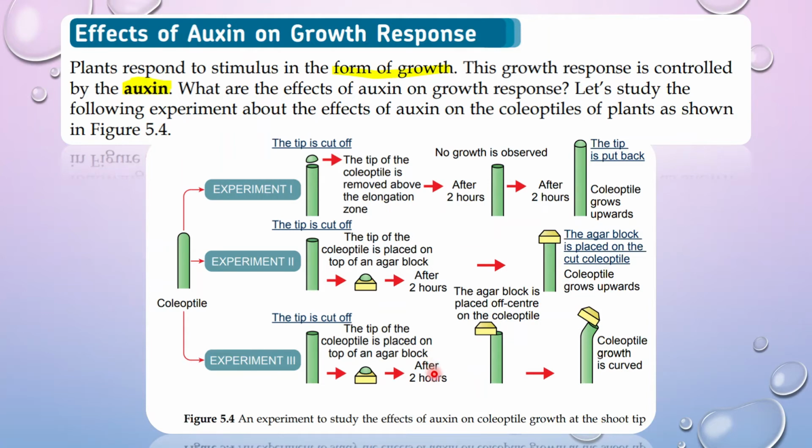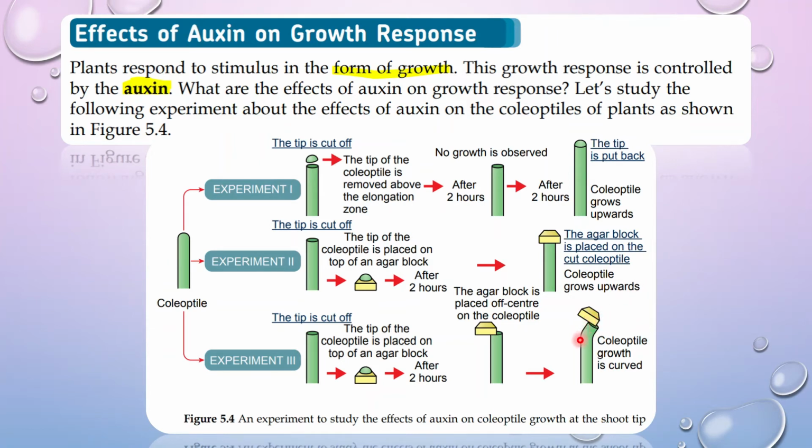Okay, experiment 3 is that the tip of the coleoptile is placed on top of the agar also. After 2 hours, the agar block is placed off center. It means don't put it like this, but put it off center. Don't put it at the center, that means off center. Put it on one side. Okay, so you leave it, and you get to see the observation afterwards. You see the coleoptile growth is curved. It bends in one direction.